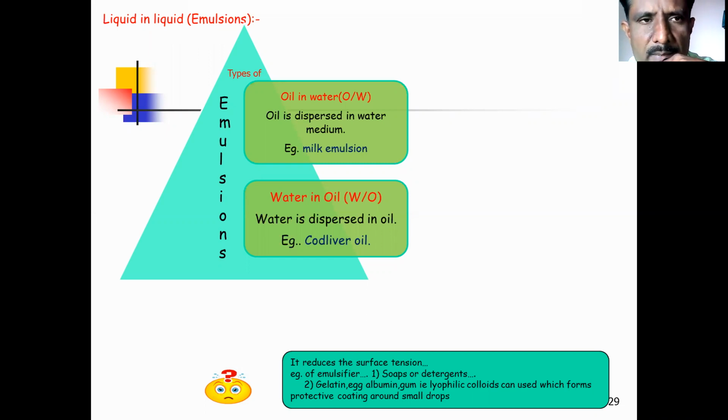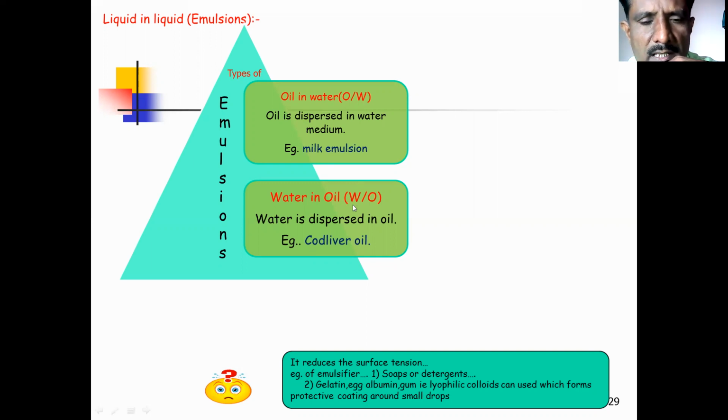The best example of emulsion is oil in water. There are two types of emulsion, oil in water and water in oil. Oil dispersed in water medium is called an oil in water type of emulsion. The best example is milk: milk in water is called a milk emulsion.